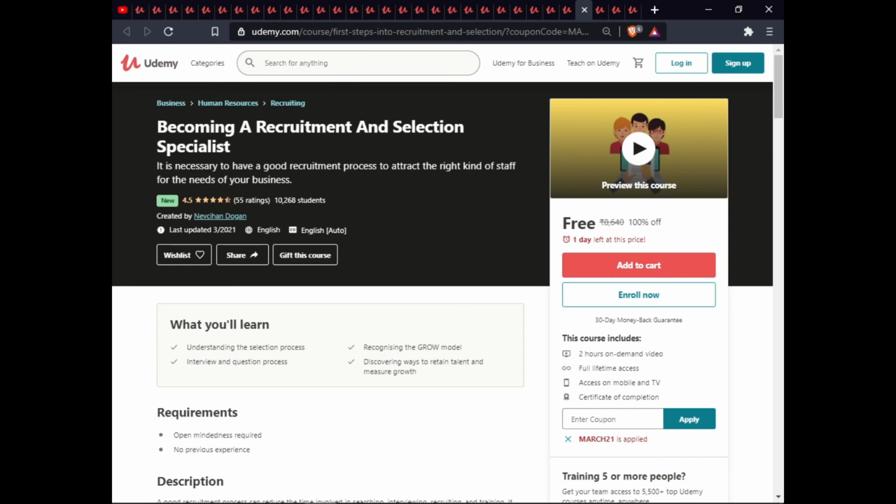The next course is Becoming a Recruitment and Selection Specialist. In this course, we will learn understanding the selection process, recognizing the probable model, interview and question process, discovering ways to retain talent, and measuring growth. This course has full lifetime access, exam, and certification of completion.